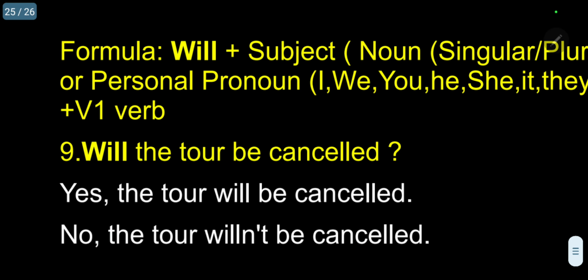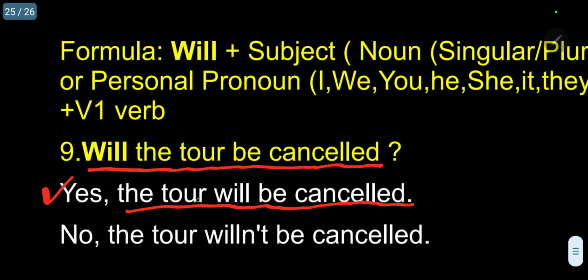Now, kindly follow. Now I am not using you. Be careful: Will the tour be cancelled? The subject is the tour, and the verb is will be. To answer: Yes, the tour will be cancelled. So I am using the tour. No, the tour willn't be cancelled.